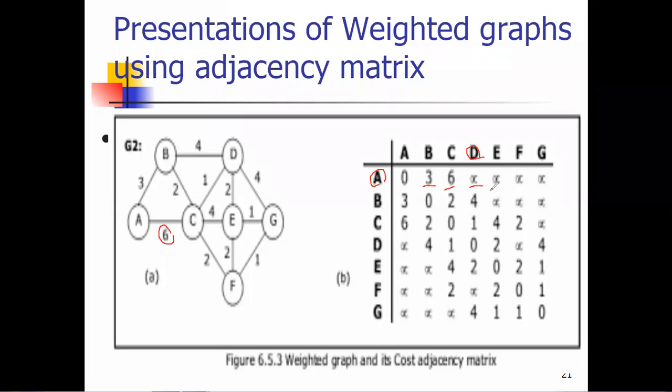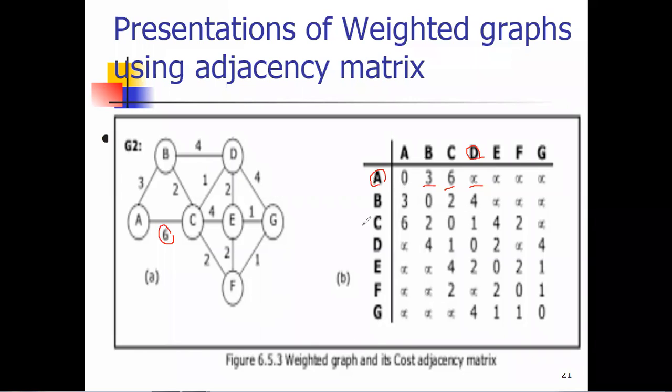Okay. So you might be thinking how this graph concept comes in. Dear students, we are using Google Map. In Google Map, if you want to find out the path from source to destination, if I want to travel from Chandwad to Nasik, I put the source as Chandwad and destination as Nasik. So I have to find out the shortest minimum path here. At that time, this concept is used. So the recent application of that is, we are talking about the graph, that is Google Map. Now we'll see in the next lecture how exactly Google Map will execute it. Okay, fine. But here everyone is clear on the representation of weighted graph using adjacency matrix.